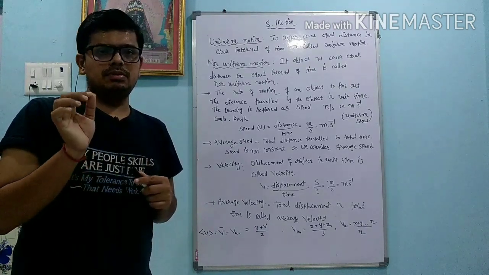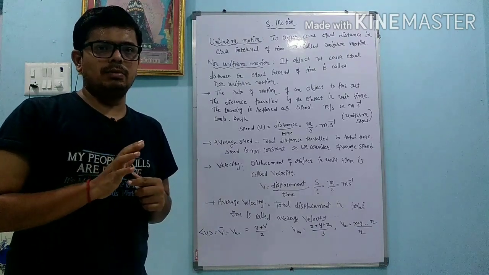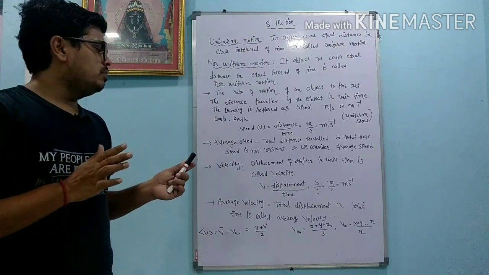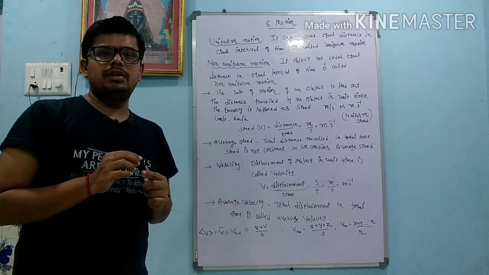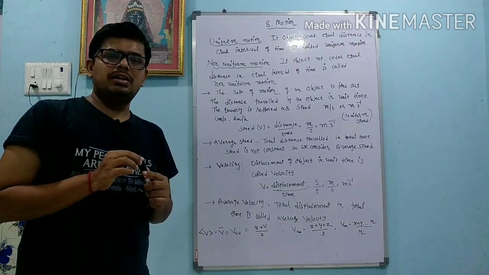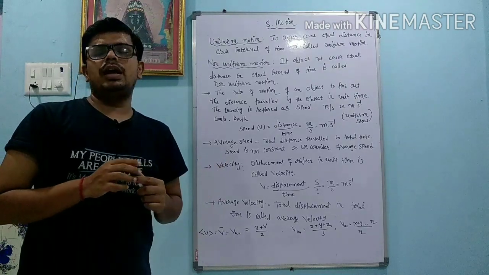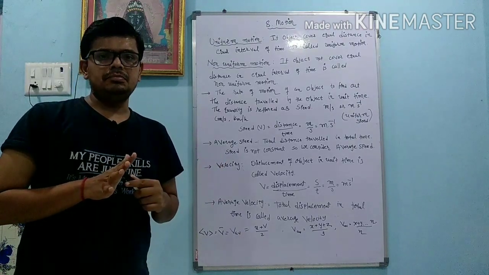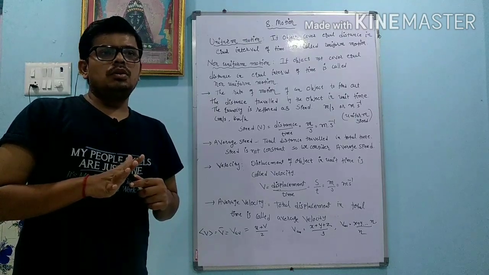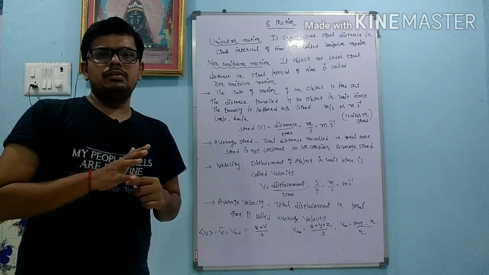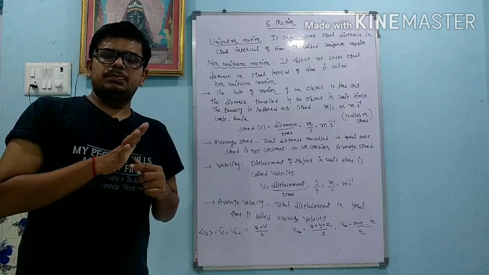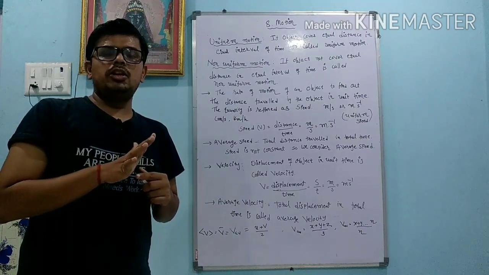But here some changes are there that you have to remember. Average velocity means total displacement divided by total time taken, or total displacement in total time is called the average velocity. We will use one special symbol here, u.